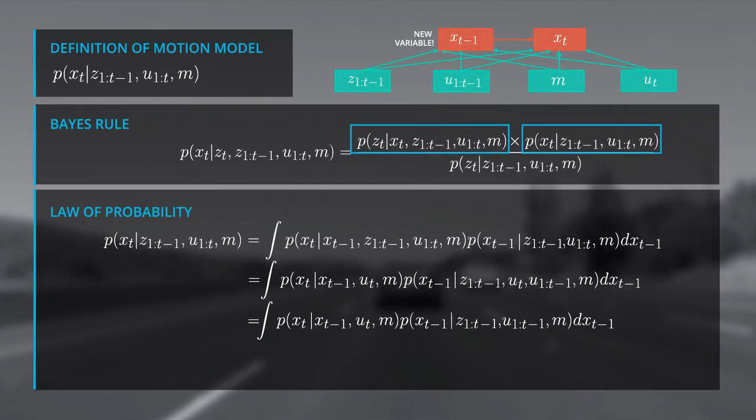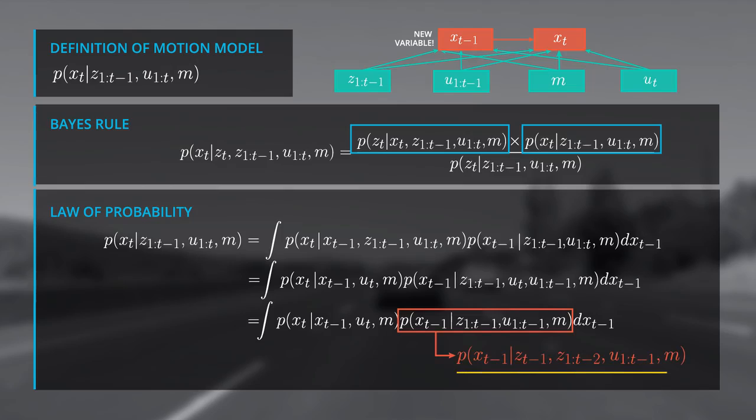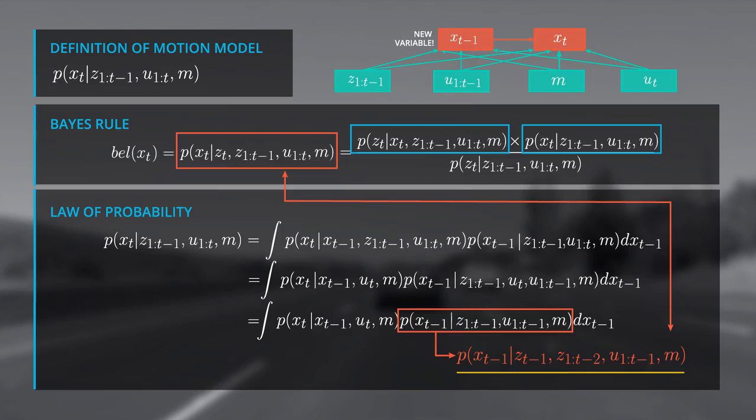Let me show you why we achieved a really important step. First, I rewrite the second term over here in this way, where I split x 1 to t minus 1 to z t minus 1 and z 1 to t minus 2. If you compare this with our formula from the very beginning over here, you can see that this term here is exactly the belief from the previous time step t minus 1.